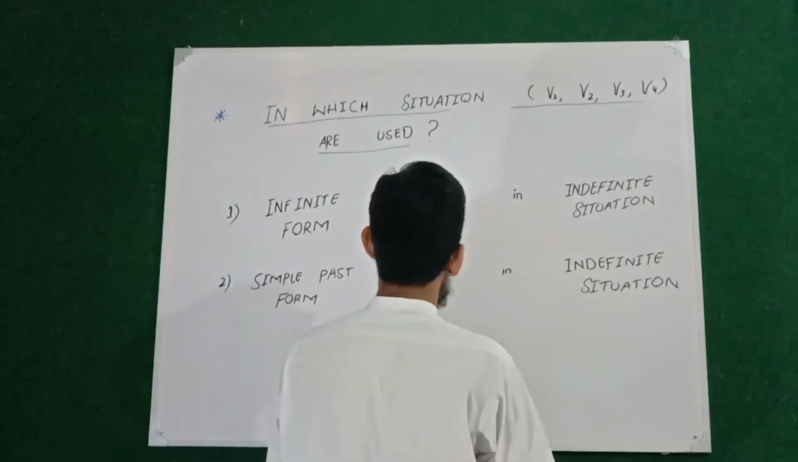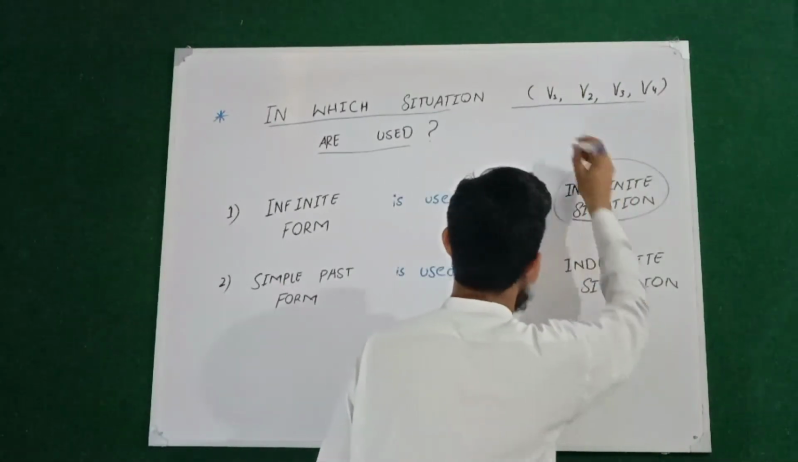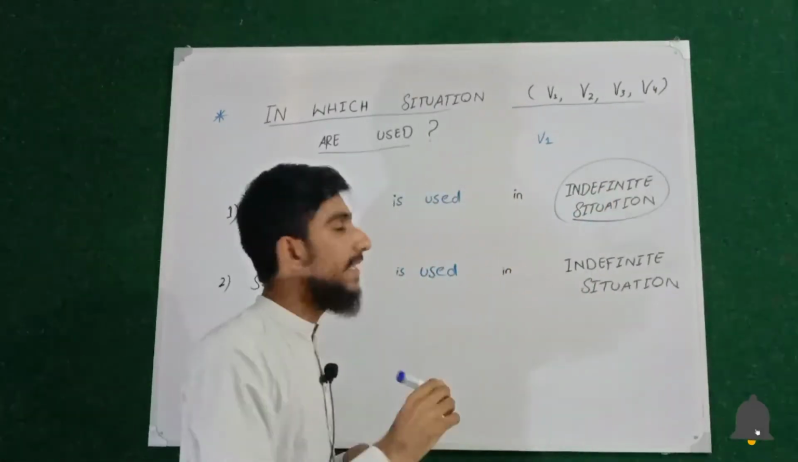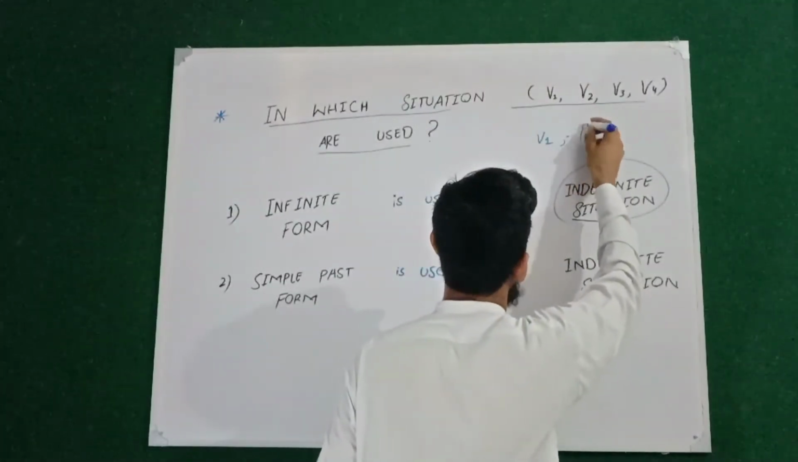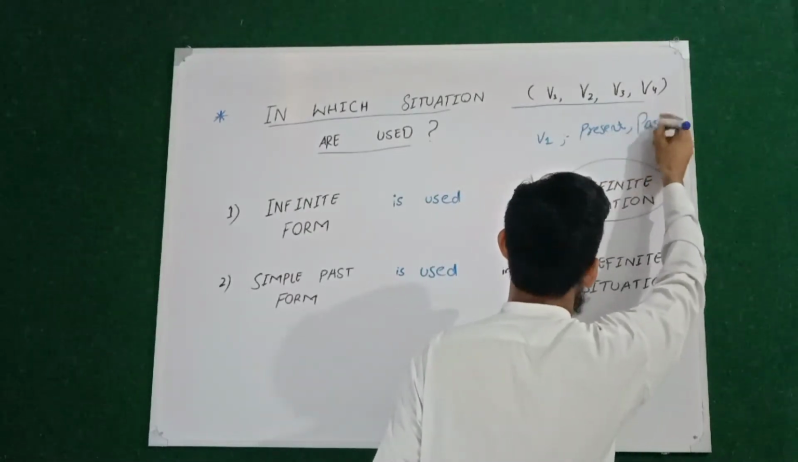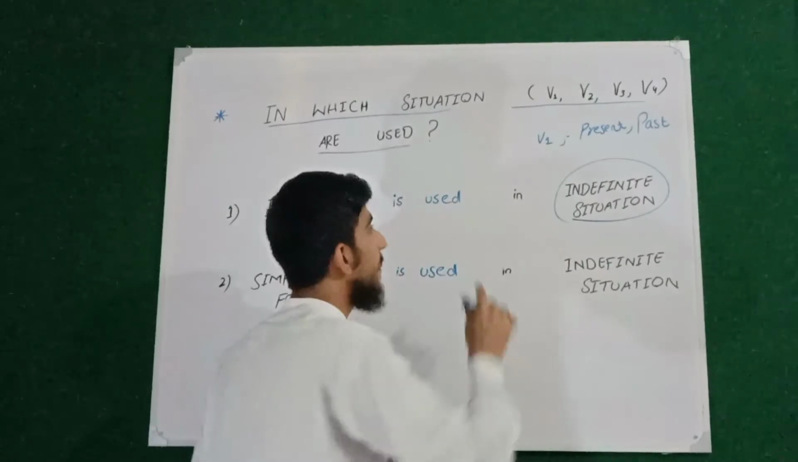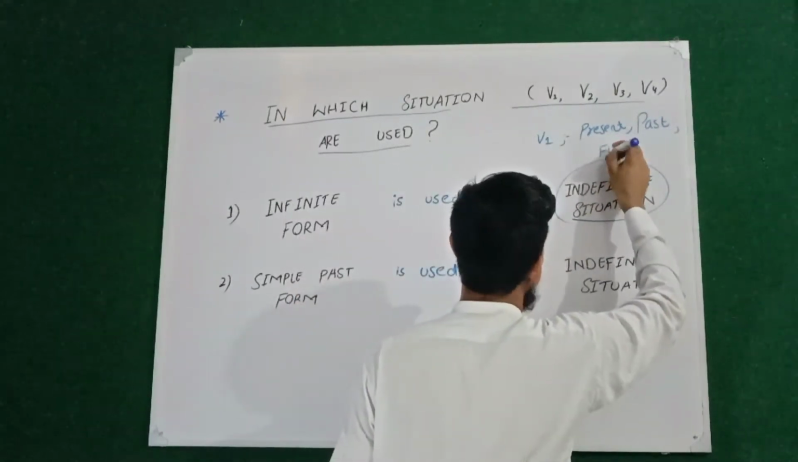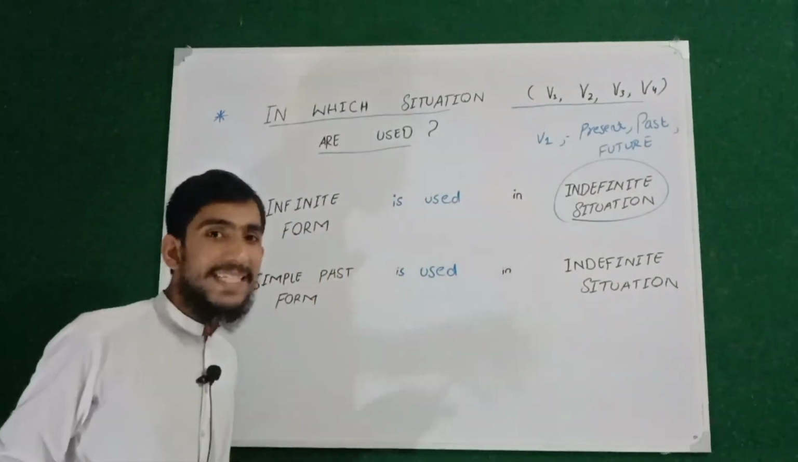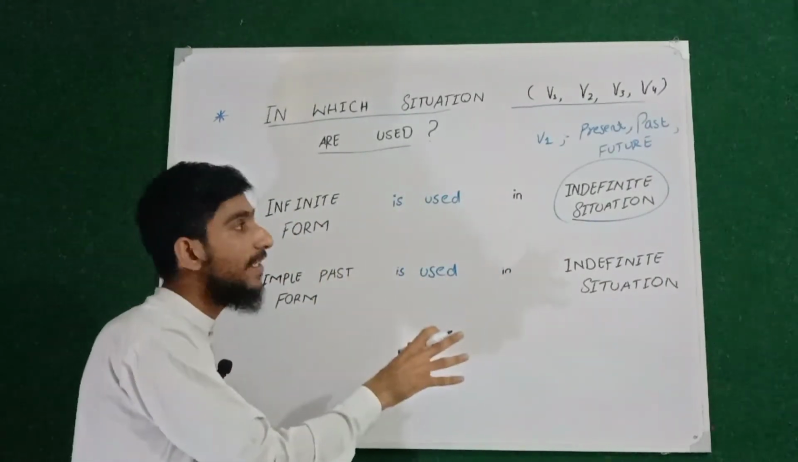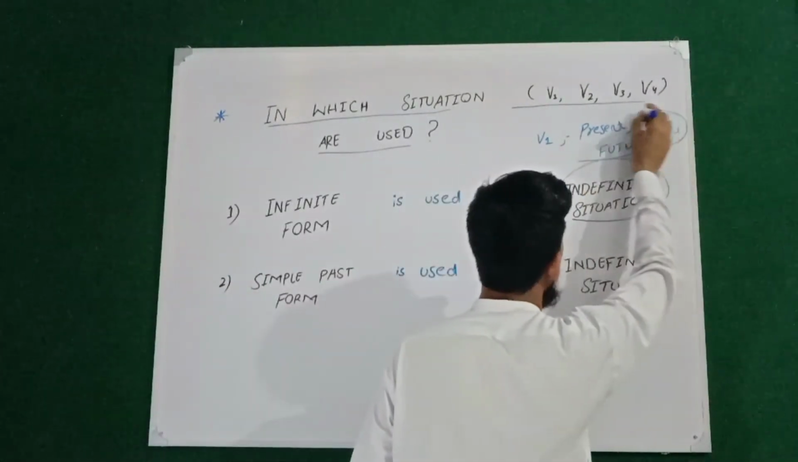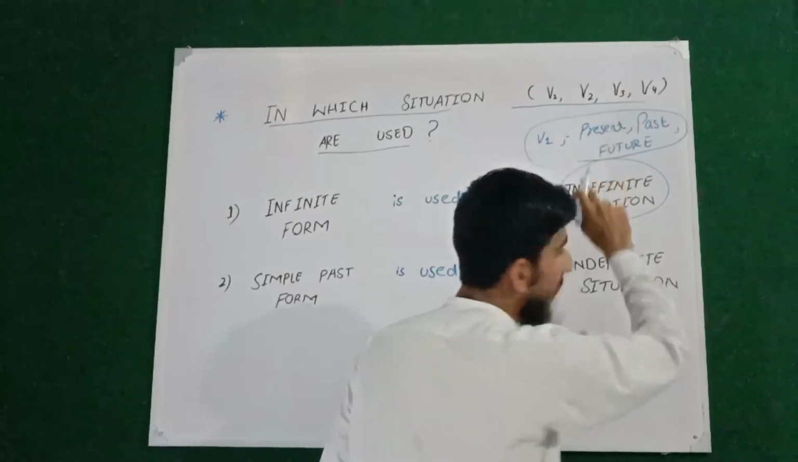remember that word first form is used as a verb in all of the tenses. It may be used in present, it may also be used in the past, and word first form is also used as a verb in future tense. So word first form, which is basically infinite form, is used in indefinite situation. This point should be remembered. Word first form is used as a verb in the present.